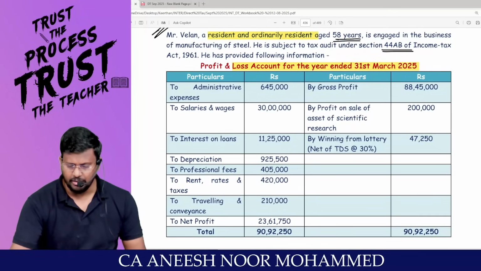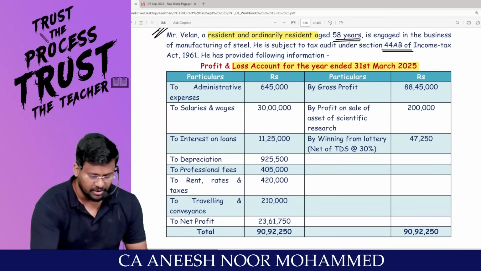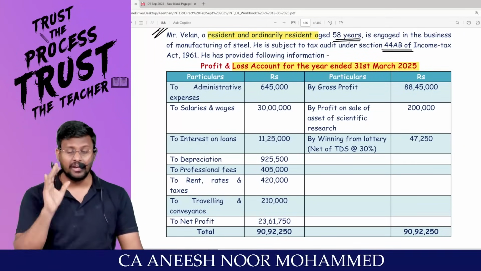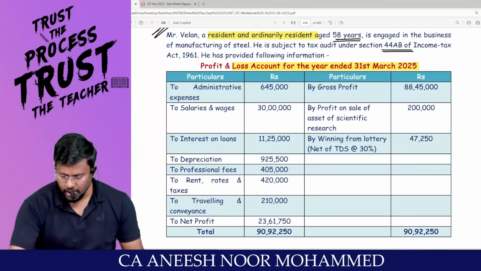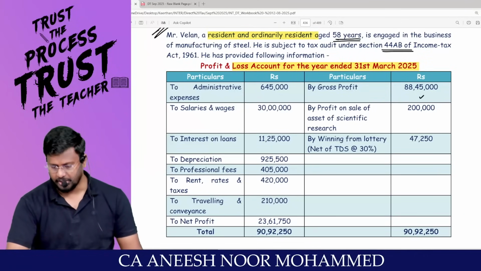P&L account for the year ended 31st March. GP has been given. That means they have skipped the trading account. Directly they have given the P&L account. GP 88 lakh 45,000. Let it be there.